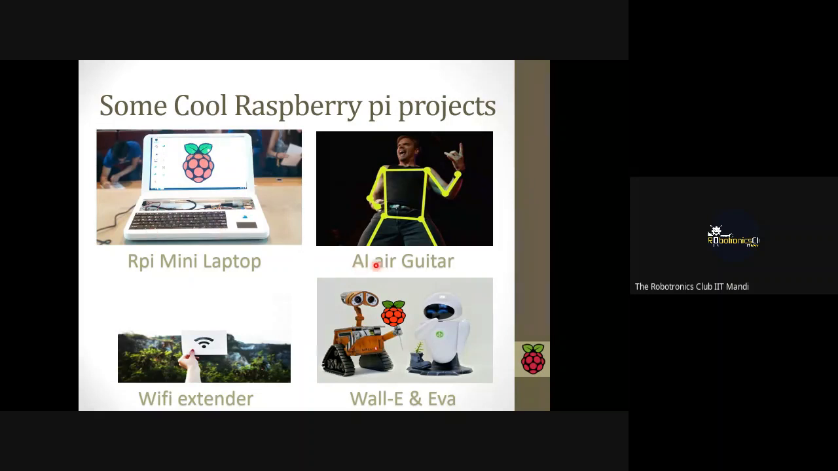And this is the AI air-based guitar. This guy does not have a guitar in reality, but with the help of OpenCV, he moves his hand in the air, the gesture is recorded, and an MP3 is played. The guitar sound is just recorded, and when he moves his hand, that MP3 will play.